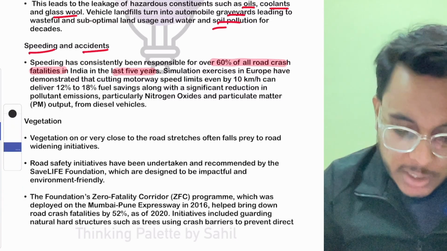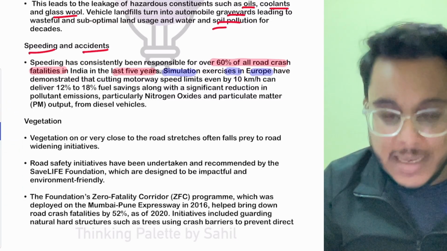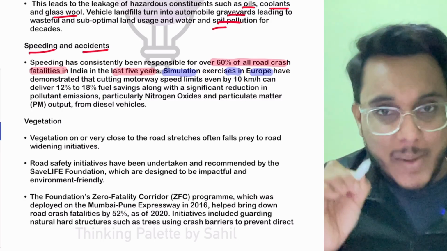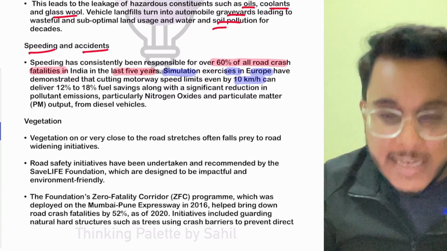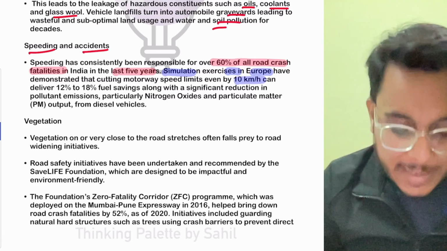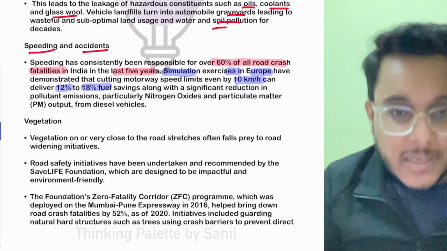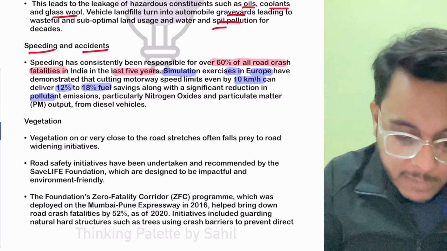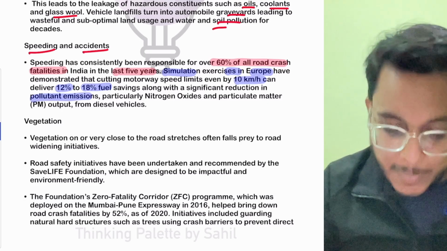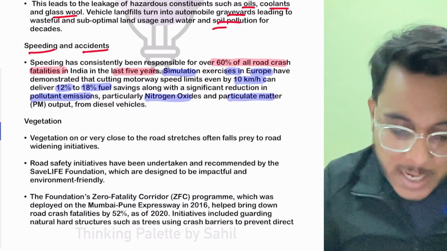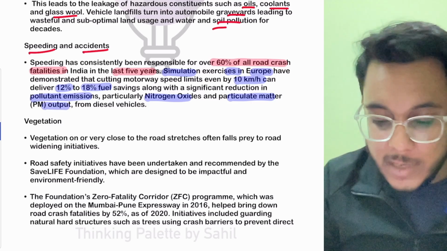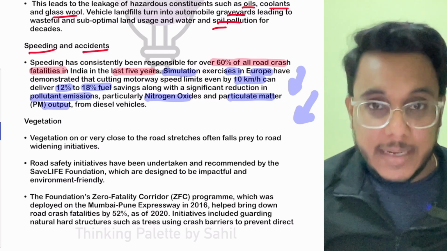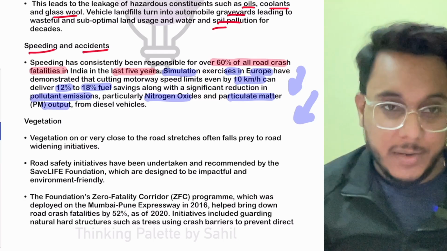In this direction, a simulation exercise has been carried out in Europe, and they have demonstrated that if we cut down the speed of vehicles even by 10 km per hour on the roads, it can deliver 12 to 18% fuel savings. Moreover, it will reduce emissions, particularly nitrogen oxides and particulate matter, and at the same time it will prevent many accidents, and many fatalities will also be reduced.